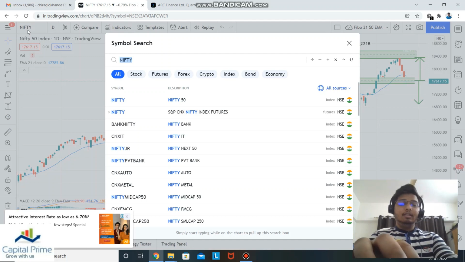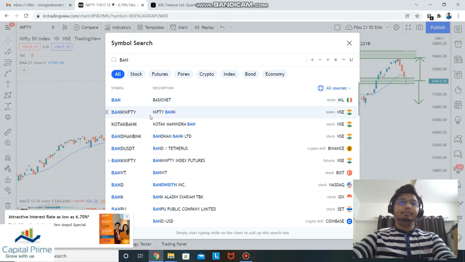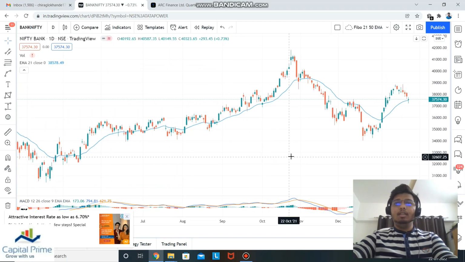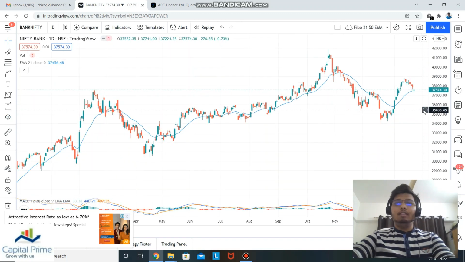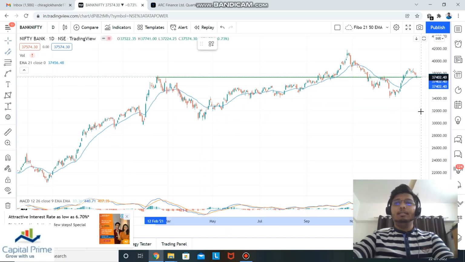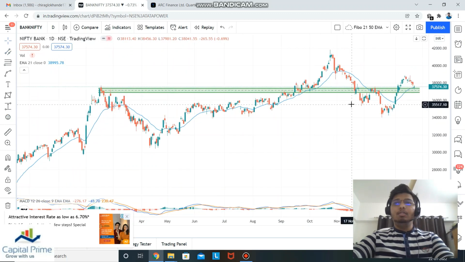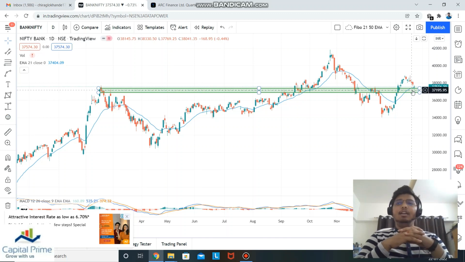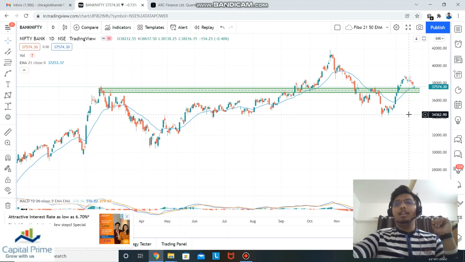Next is Bank Nifty. Okay, so it's trading at the 21 exponential moving average. For Bank Nifty, as I can see, similar to Nifty, it is trading at its support level. It went to these higher levels before, and now it is at its support level. So similarly to Nifty, if it breaks this level, we can see a level of around 34,000.